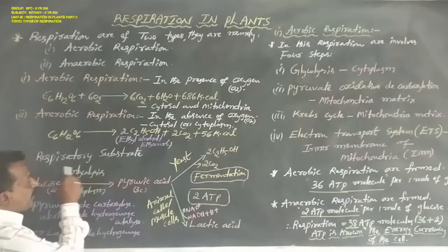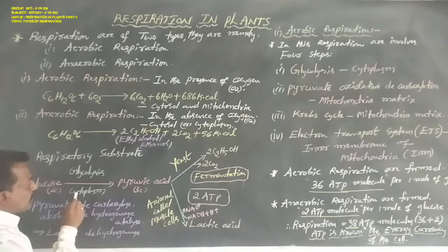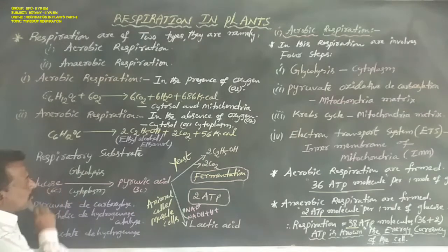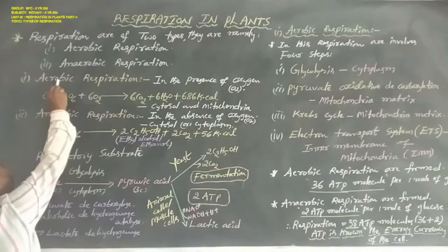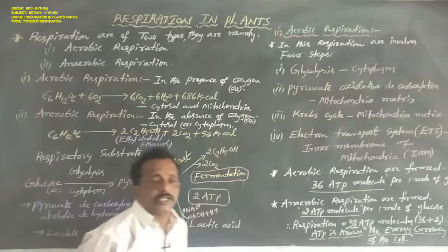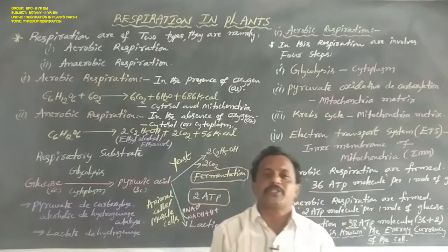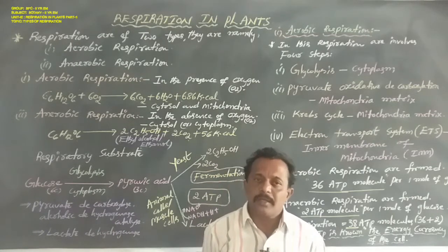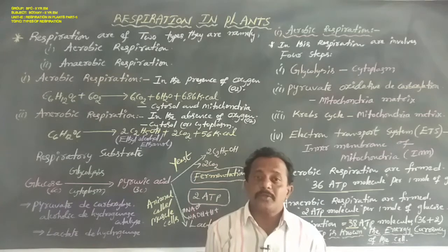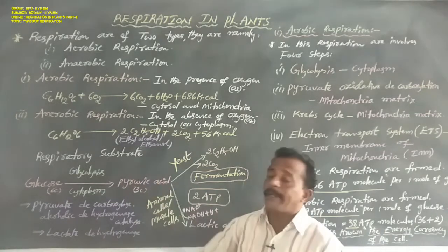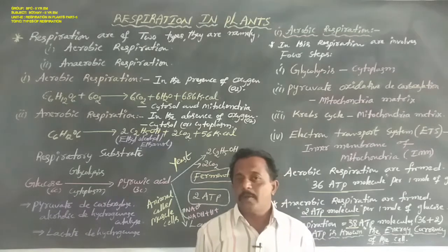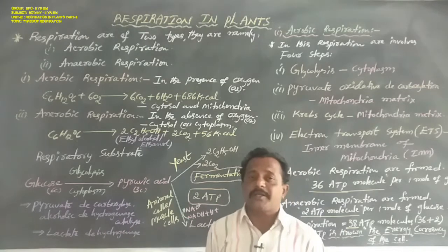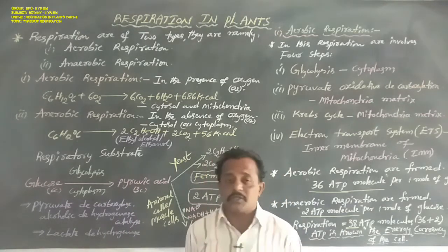This reaction is named glycolysis. It occurs in the cytoplasm. This glycolysis takes place in both aerobic respiration and anaerobic respiration. This is a common step in respiration. In both aerobic and anaerobic respiration, the first respiratory substrate is the 6-carbon compound glucose.